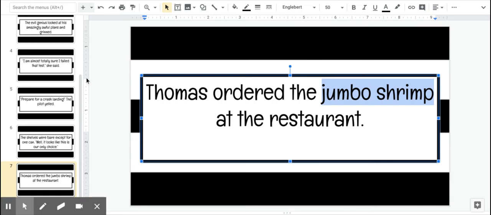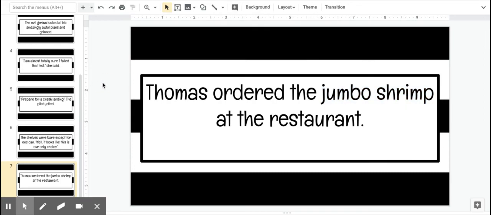Okay, so now that you've learned about this, you're going to go to the activity where you are going to be finding some oxymorons in a story. Good luck.